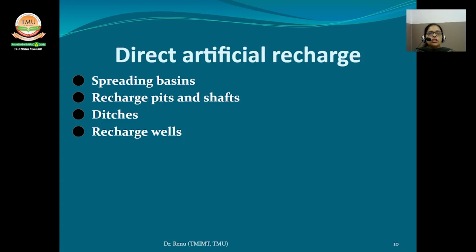A layout of a ditch and flooding recharge project could include a series of ditches trending down the topographic slope. The ditch could terminate in a collection ditch designed to carry away the water that does not infiltrate, and this would reduce the accumulation of fine material. Next one is recharge well.